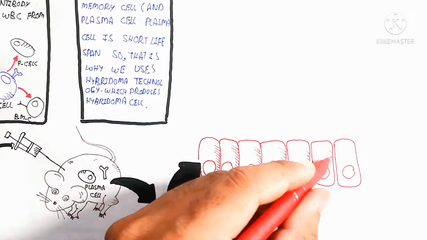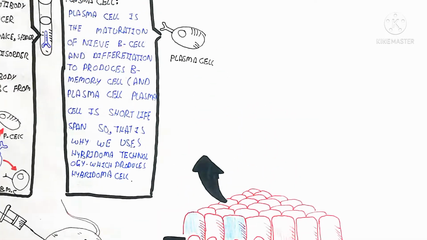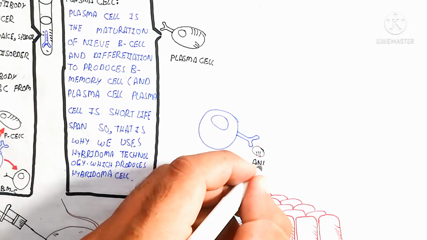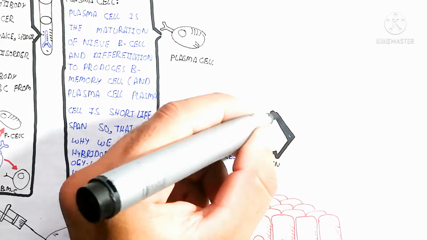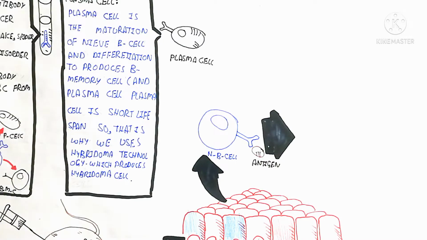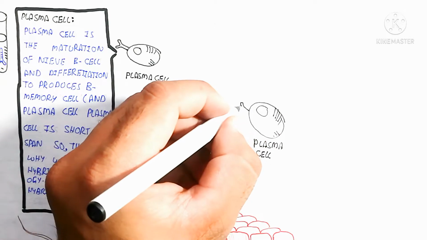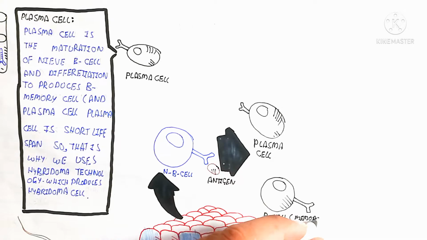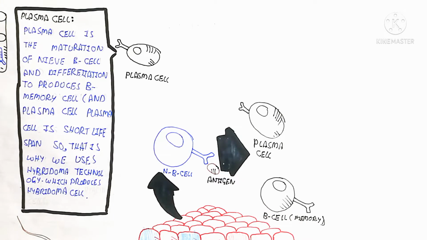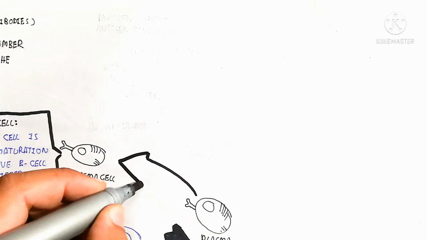These splenocytes are made up of different cells. The splenocytes also contain naive B cells, which proliferate after recognition of the antigen to produce B memory cells and plasma cells. The B memory cell is used for long lasting immunity, which is the adaptive immunity, and the plasma cell produces the antibody against the antigen at a particular infection time.